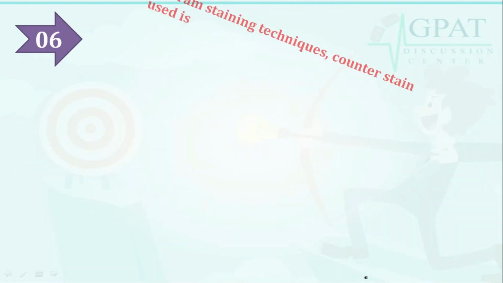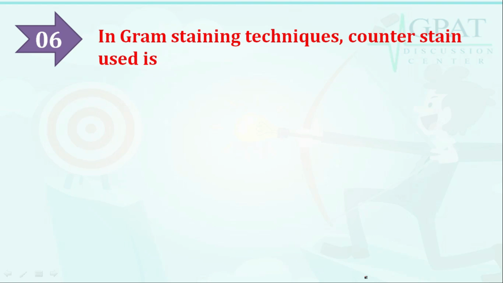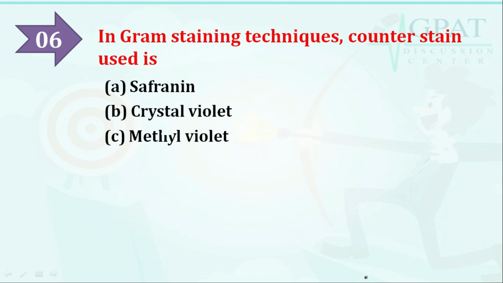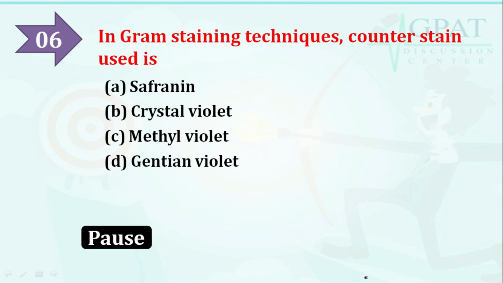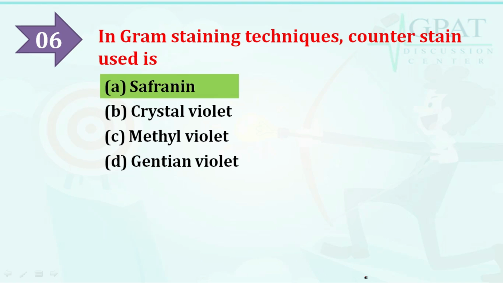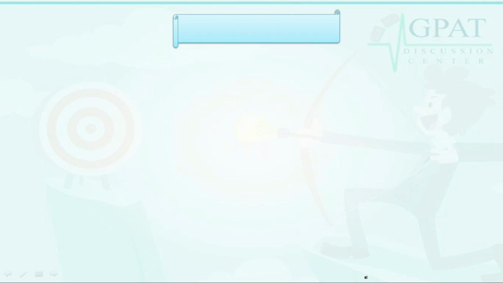Next question is, in gram staining techniques, the counter stain used is, and the options are, option A is safranin, option B is crystal violet, option C is methyl violet, option D is gentian violet. Which is the correct answer? Safranin. In gram staining techniques, the counter stain used is safranin. So let's discuss with the help of the explanation.